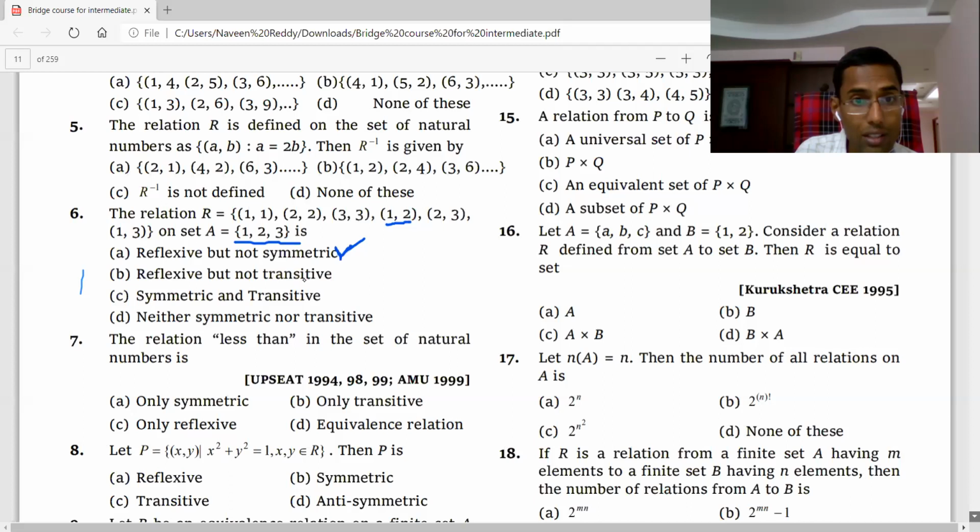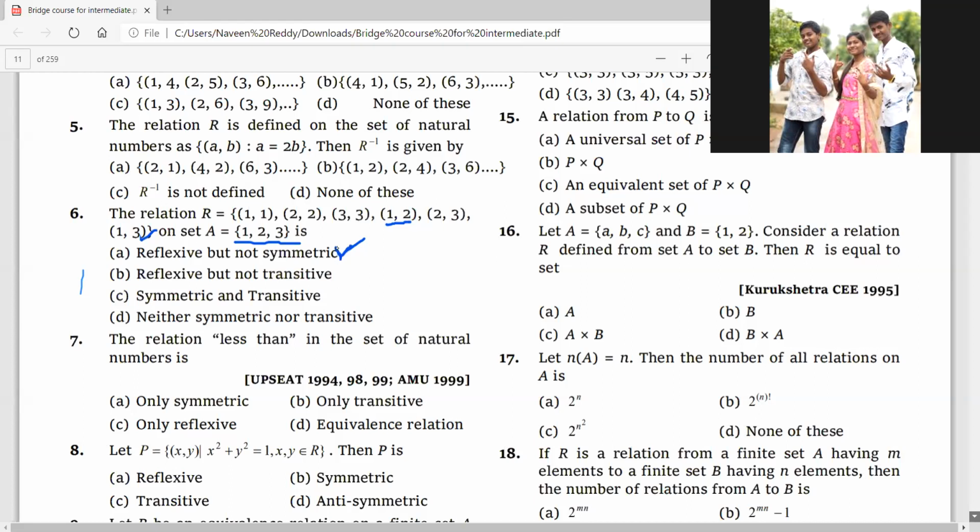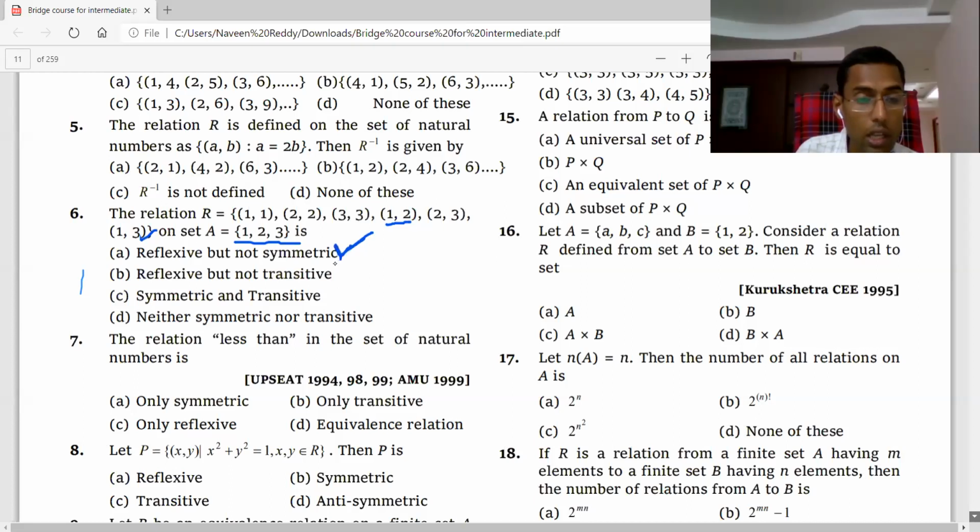Reflexive but not transitive. Whether it is transitive or not: (1,2) is there, (2,3) is there, so (1,3) should be there. That is here. So (2,3) is there, no problem. (1,3) is there, no problem. So it is transitive also, not symmetric. The answer is A. Reflexive but not symmetric. Why is it not symmetric?